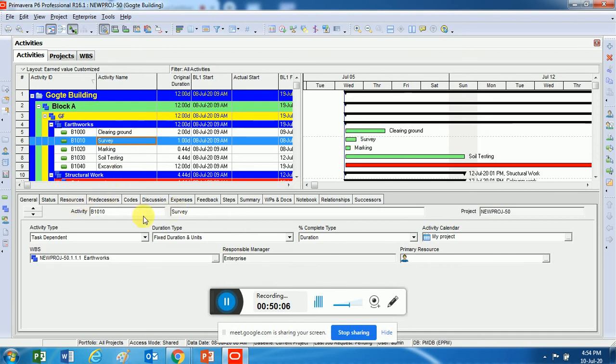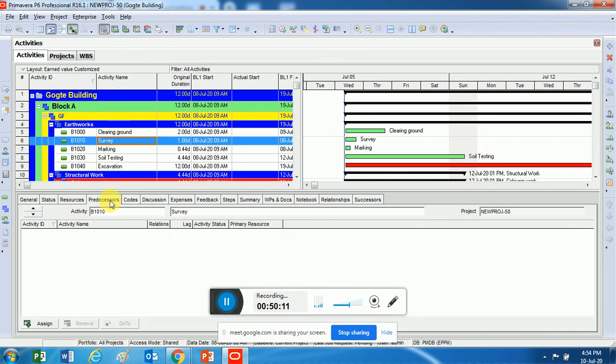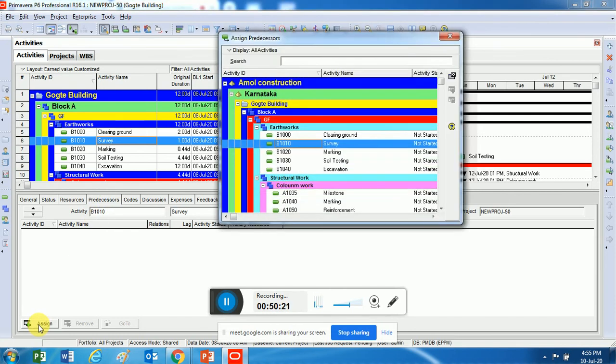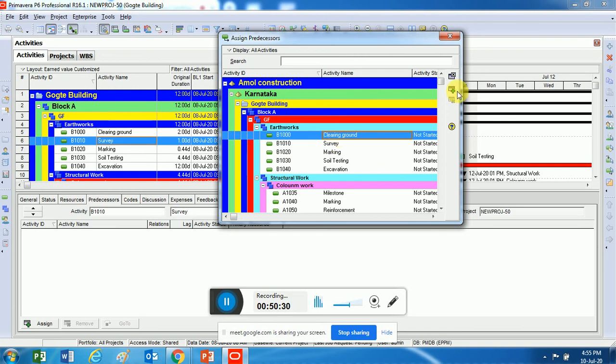Now in this detail window, you can see there is something called predecessor, right? This is a predecessor. We also have successor. Here it is. So I'll go to this predecessor and I'll say assign. The moment I click on this assign, it is asking me which particular activity I want as a predecessor. Now for the survey, I'll click on this clearing ground and I'll say assign.